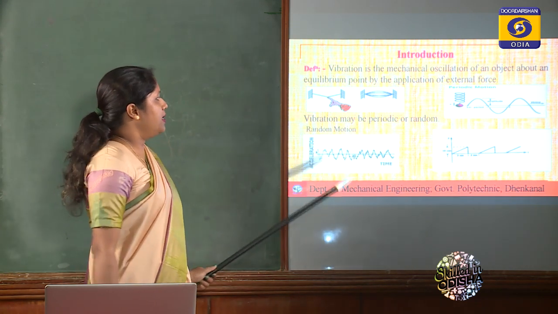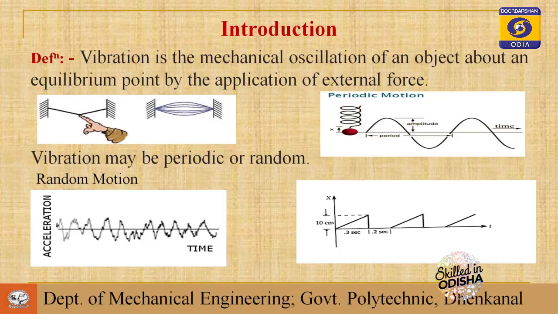It can also be of random type, meaning there is no definite interval of time after which the motion is repeated. For example, when an automobile vehicle is moving on a road, due to the road profile, the motion that happens in the automobile vehicle is of random type.